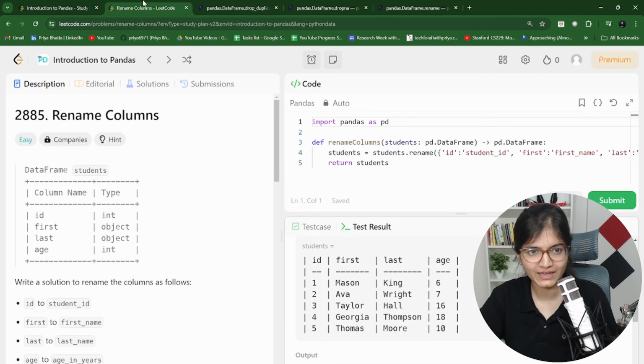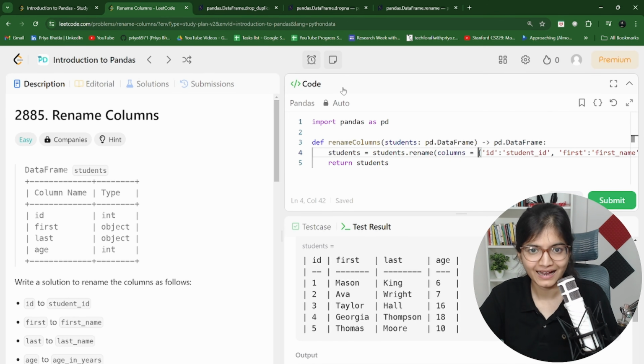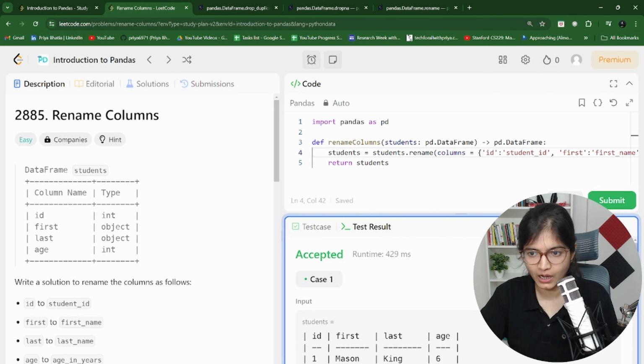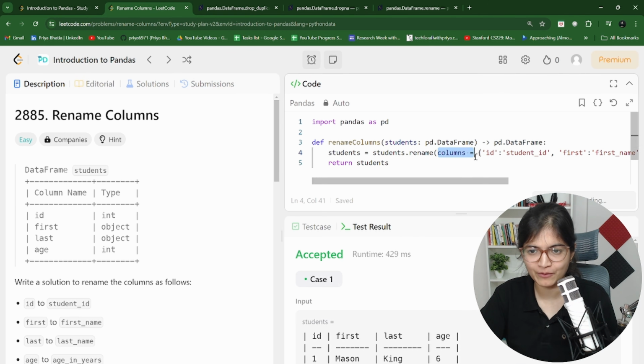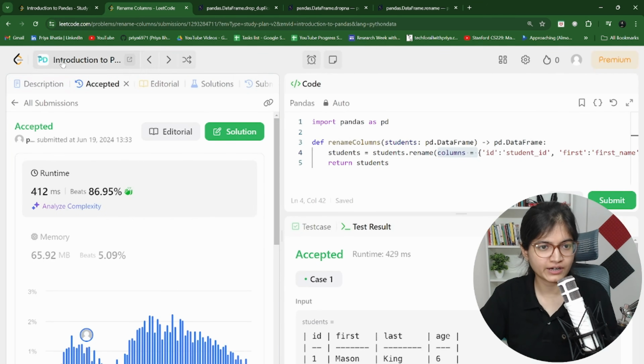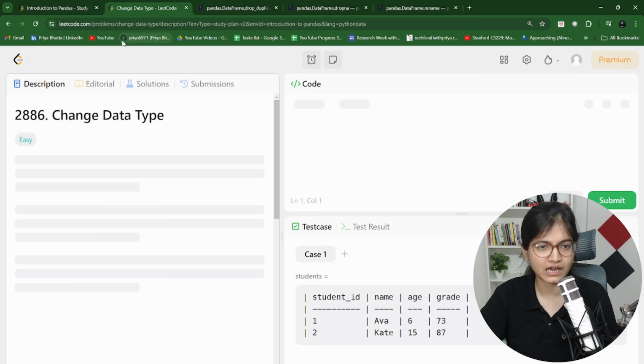Columns equals to, I think we have to specify, isn't it? Columns is equal to, and let's try to rerun this again, because renaming doesn't happen so far. Oh, so as a parameter, we have to specify columns equals to. See, this is where you have to practice. Otherwise, in your interviews, you will not be able to write it down properly. Makes sense? Now it is done.